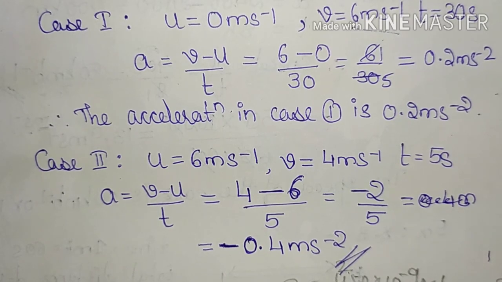So here we call it deceleration, where the acceleration has become negative, or where the change in velocity is negative, in other words, the velocity is decreasing.